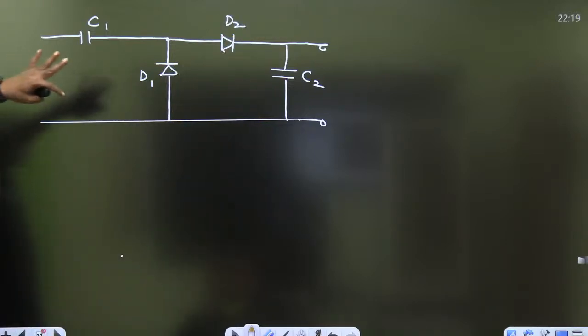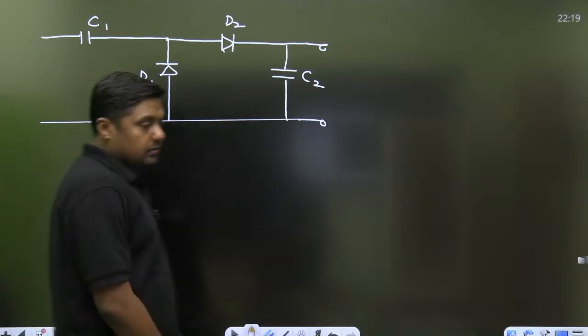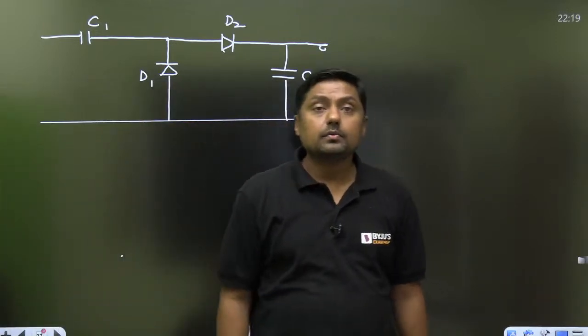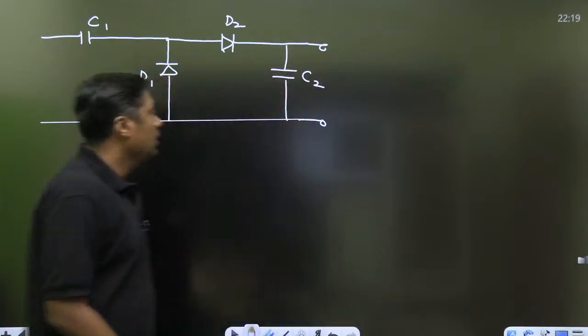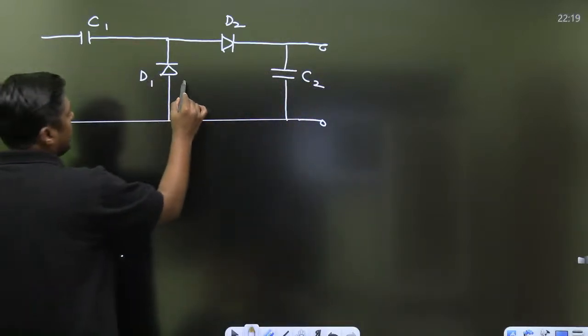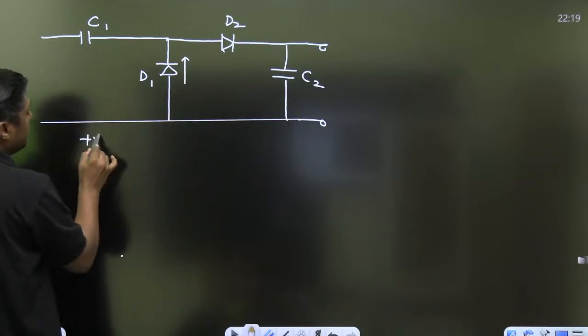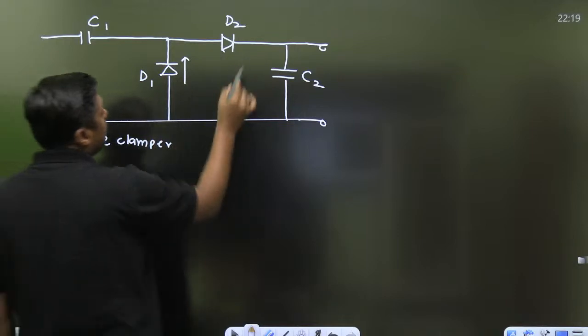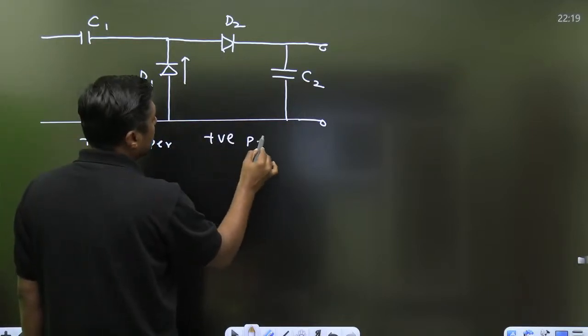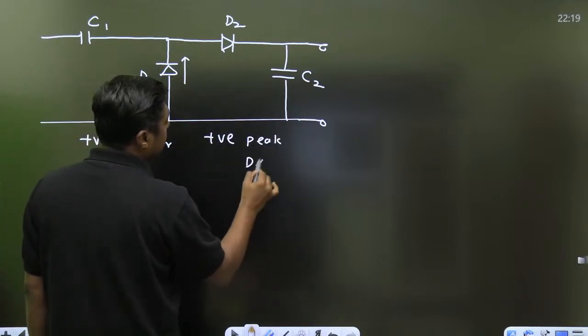If this type of diagram is given in the question, then remember, this is a voltage doubler. So this is a positive clamper, and this is nothing but positive peak detector.